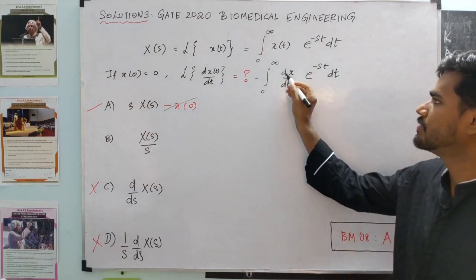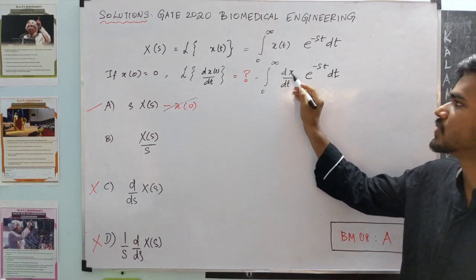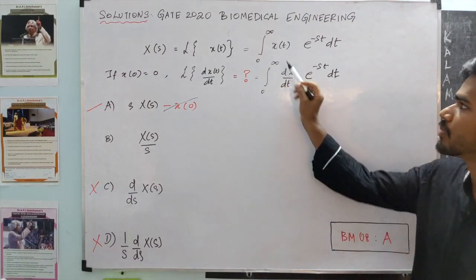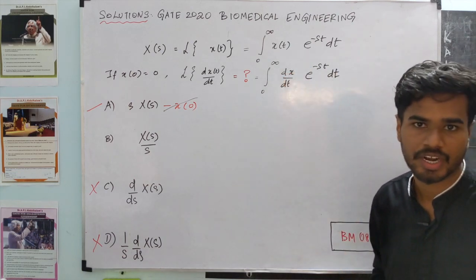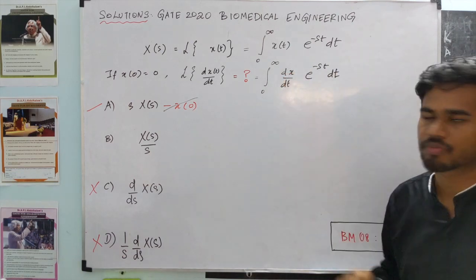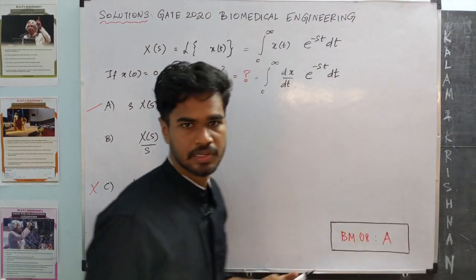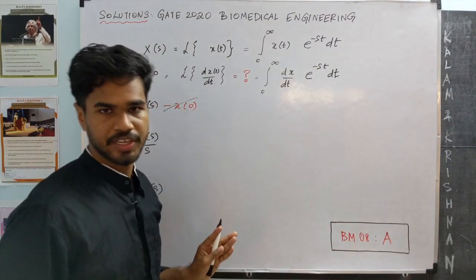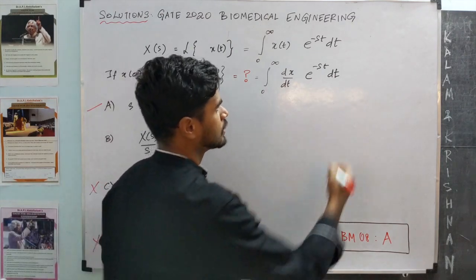Had this derivative over x not been there, we would end up with the Laplace transform that we know, right? Is there any way to remove this derivative from this term x? Is there any trick? Yes. In this case, there is a simple, standard trick known as integration by parts.